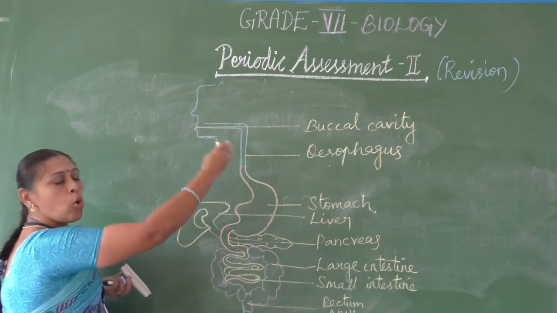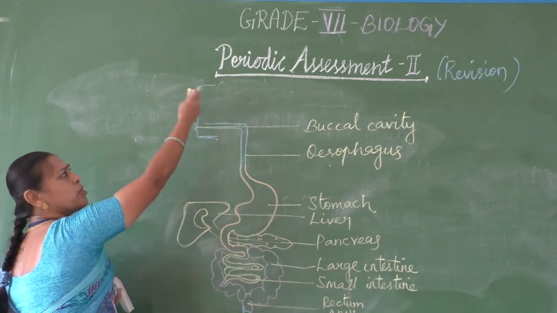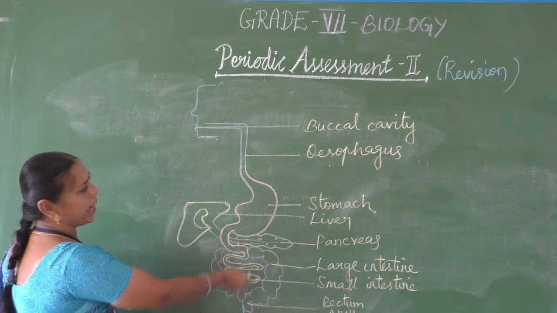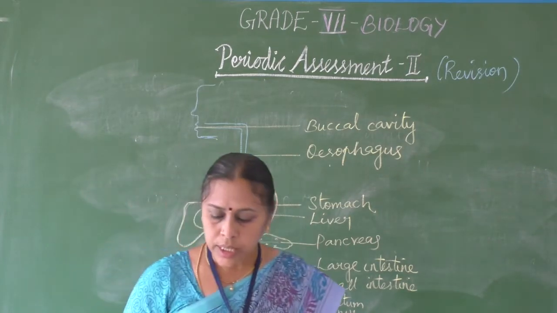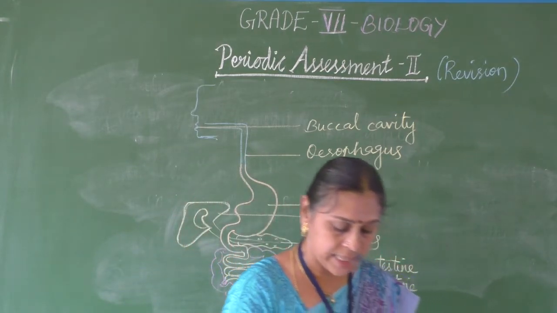No need to draw the outer body parts and all. Just from here, that's all. No need to draw the space also. It just starts with the buccal cavity and ends in the anus, and the remaining parts you have to write. Understand? This is the human digestive system diagram, a possible diagram in these two lessons.